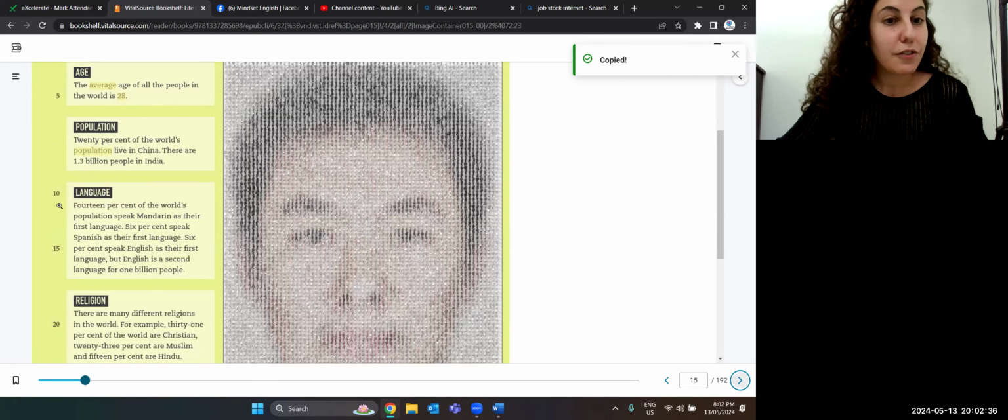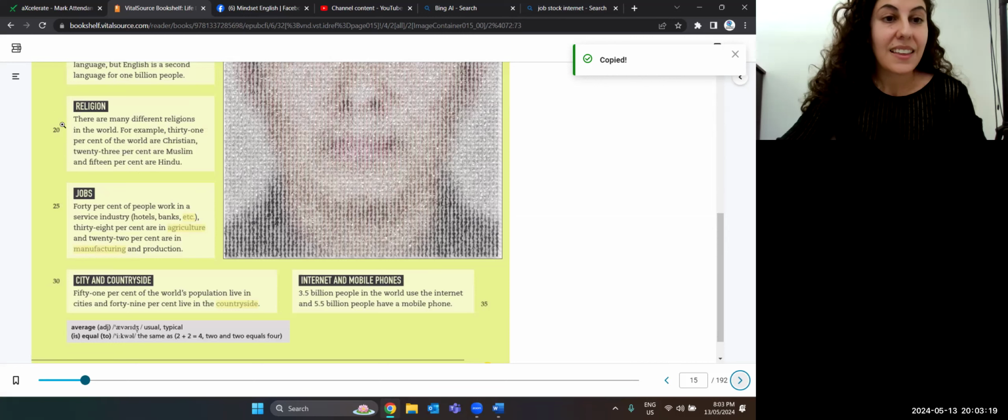Language. 14% of the world's population speak Mandarin as their first language. 6% speak Spanish as their first language. 6% speak English as their first language. But English is a second language for 1 billion people.